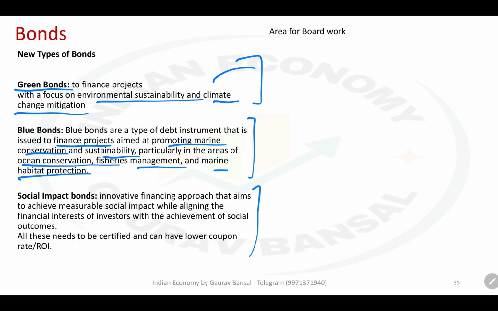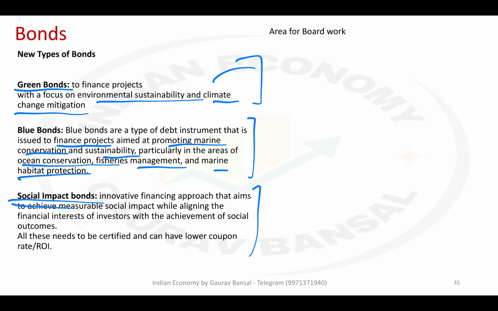Then we have social impact bonds. Again, very similar to what we have discussed earlier. When a company issues social impact bond, it means that the money raised through these bonds will be used for the advantage of society as a whole. It will be used for social benefits, social work. So it will be contributing to education, health. It will be challenging the issues of hunger. It will be working on the issues of poverty as well. And there are many more like that.